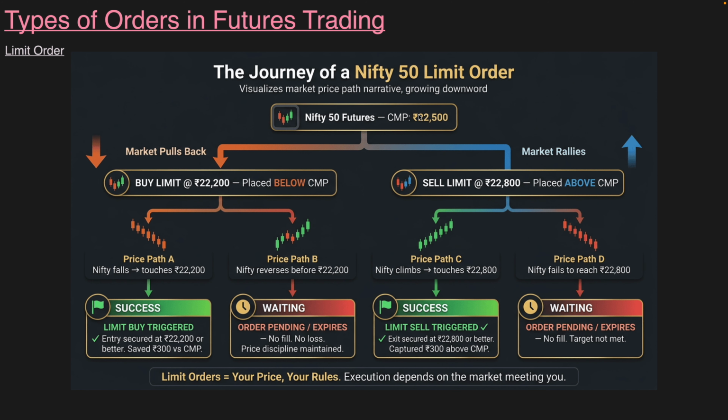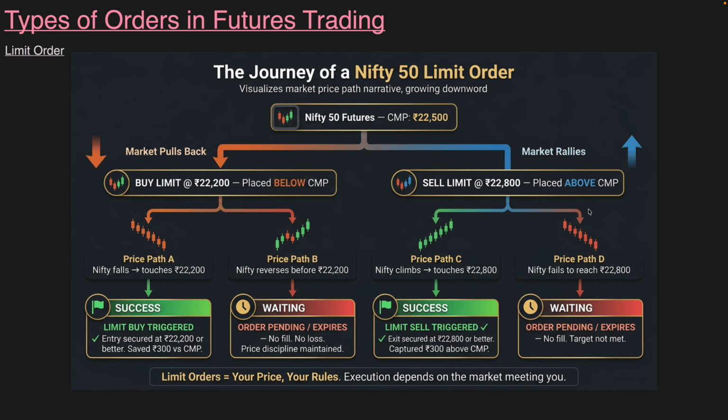Now let us assume that the current market price is 22,500. Now a person has already bought and he wants to sell now. So what does he do? He will put a limit price of 22,800 as his sell price. The sell price is always placed above the current market price. If the price rallies to 22,800, the order gets executed and he will make 300 rupees.